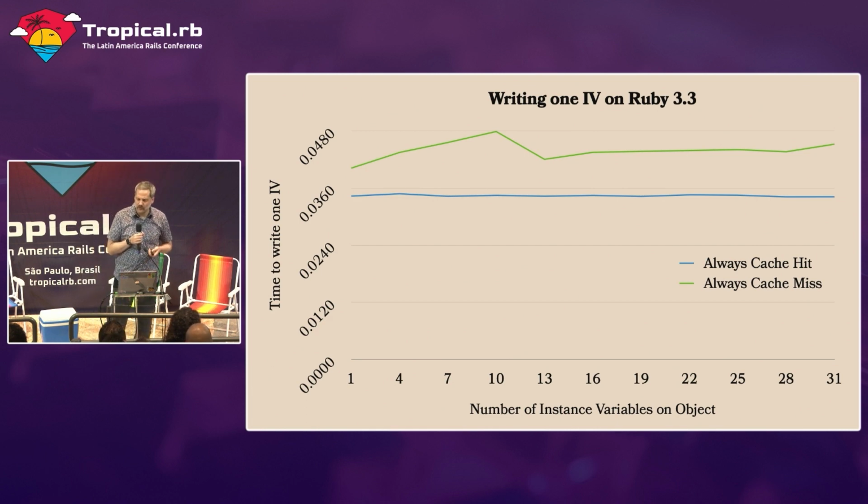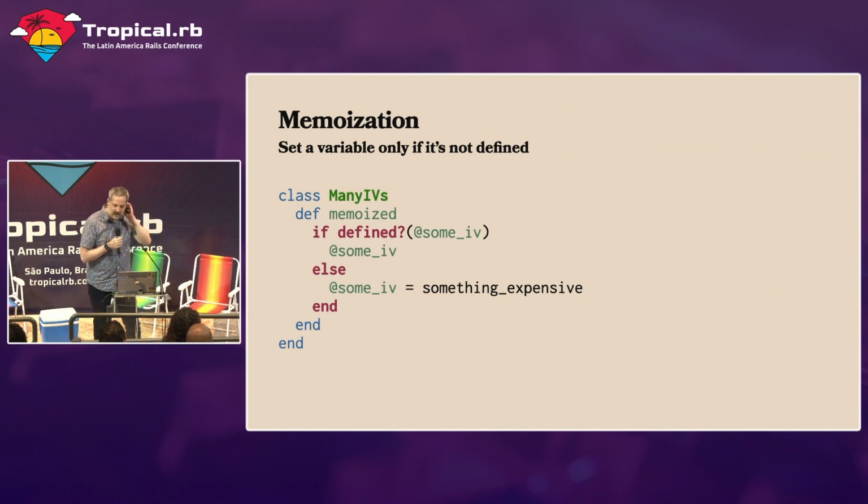Let's do one more example, memoization. This is one thing I'd like to benchmark. We looked at reading and writing, but both of those benchmarks measure the time for accessing and writing to an instance variable that's defined. We have another case where we have to check whether or not instance variables are defined. Probably some of you have written code similar to this, maybe? Yeah, okay.